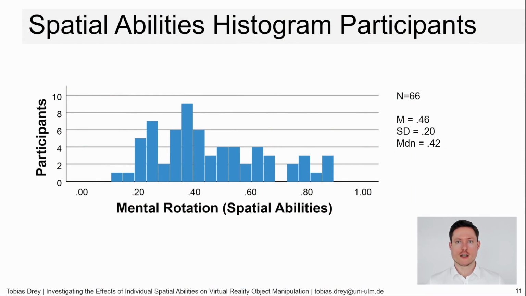The test shows that the spatial abilities of our participants have a broad range with a peak near the mean. During our statistical analysis, we tested this data and its effects on our dependent variables with multiple linear regressions to preserve the interval scale of this data. We also conducted a median split to create 2 nearly equally sized groups for additional group comparisons.